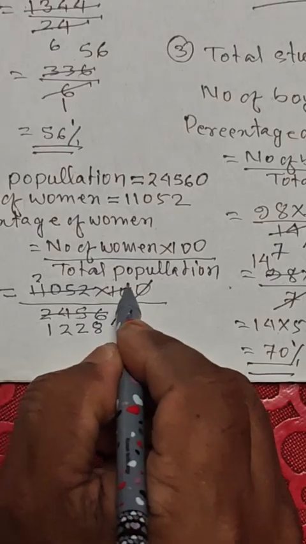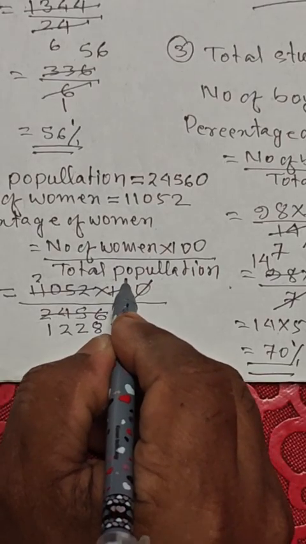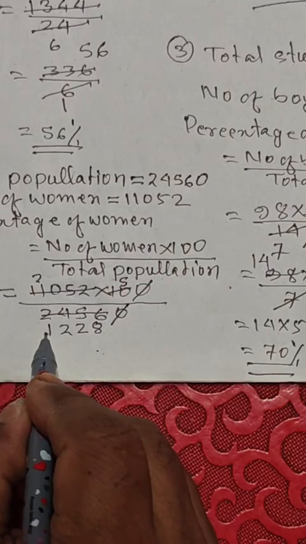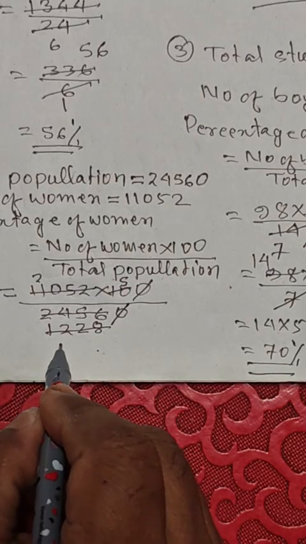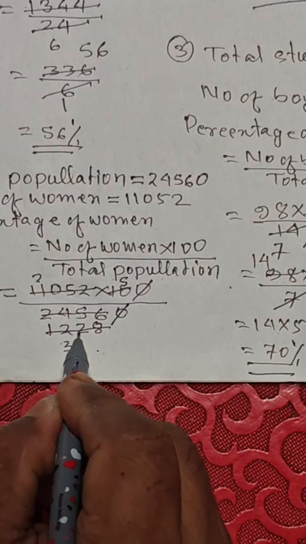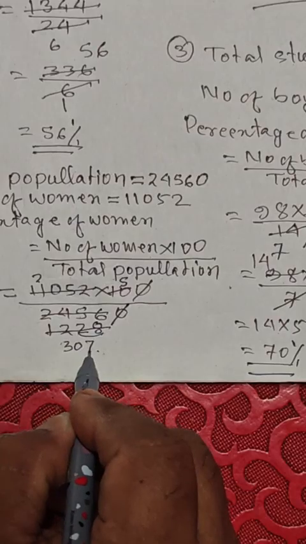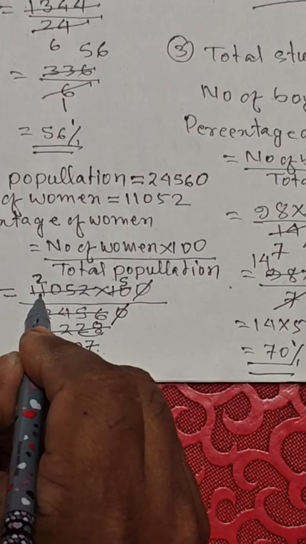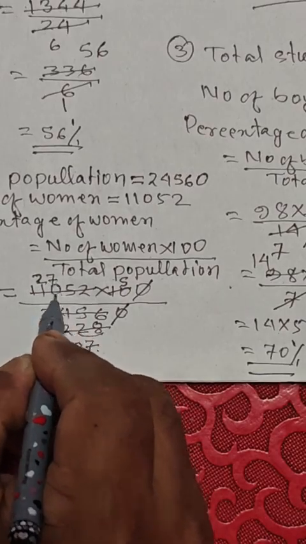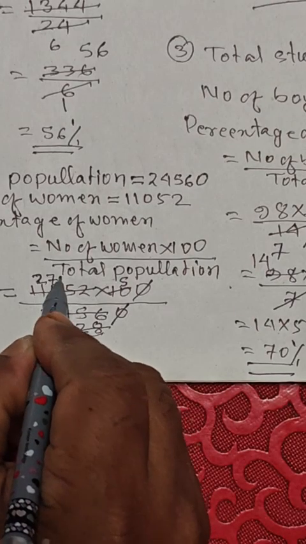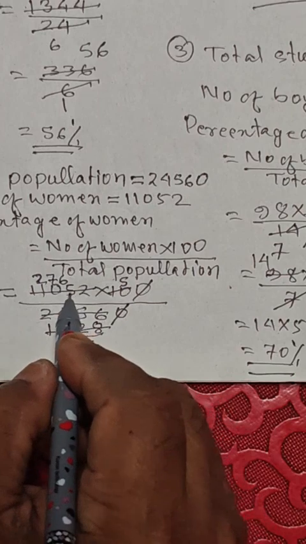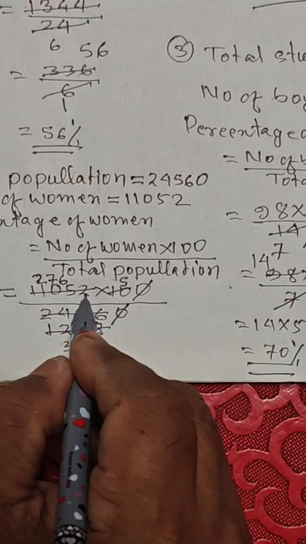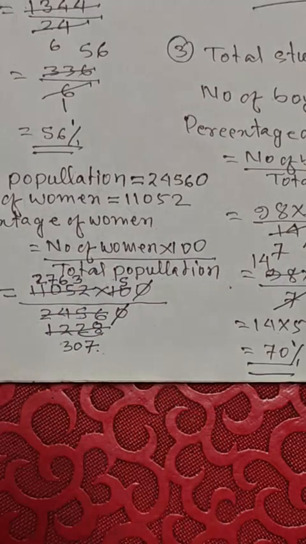This is 5. Here we divide by 4: 4 3s are 12, 4 7s are 28. Here we divide by 4: 4 2s are 8, 4 7s are 28, 4 6s are 24. 4 3s are 12.